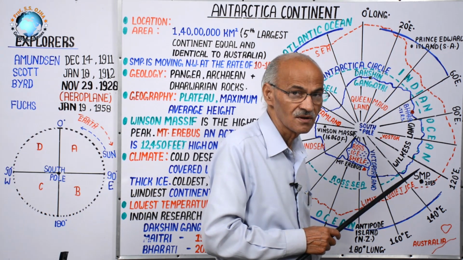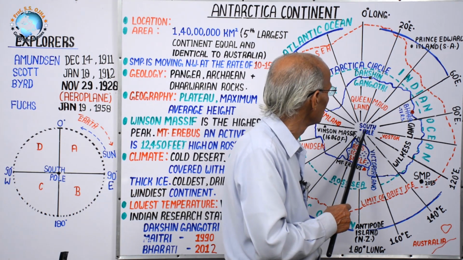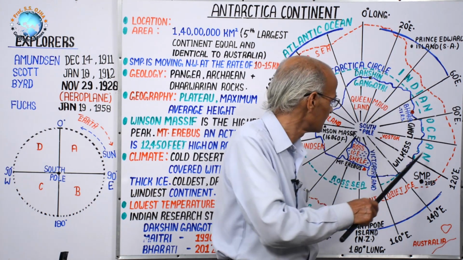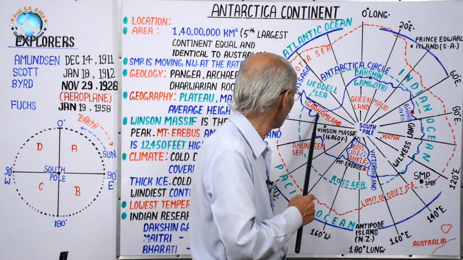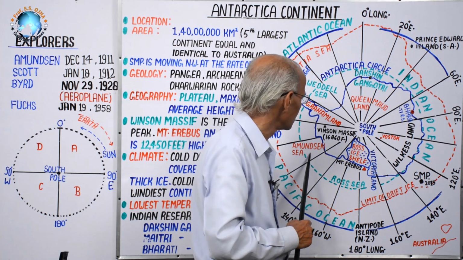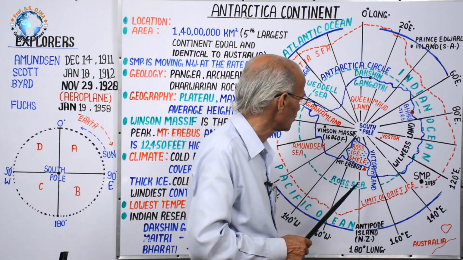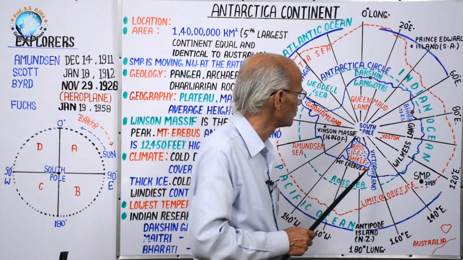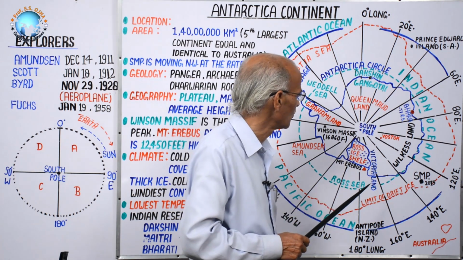No, it is wrong. If there is a question on the position of these things, may be Graham Land, may be Amundsen Sea, may be Mount Erebus, you are expected to tell their direction from the South Pole.